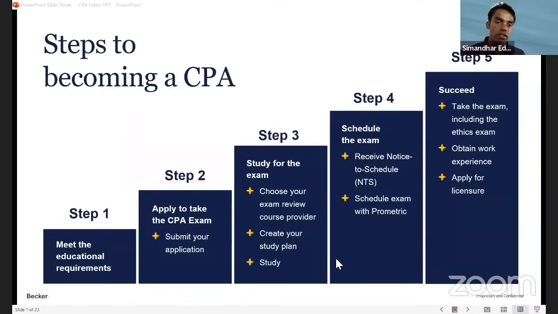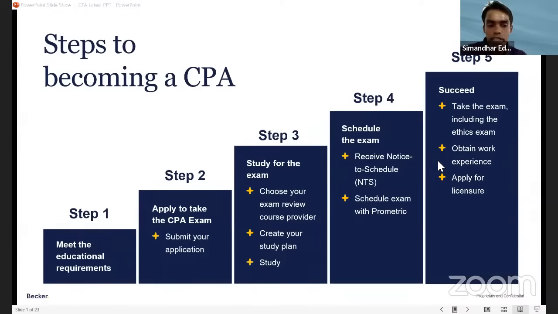Like we see in CPA, there are 4 sections. Like we have chartered accountants in India, the US chartered accountants are basically known as CPAs, certified public accountants, right? And there are different steps, step 1, step 2, step 3, step 4, and step 5. So I'll be navigating on each and every step today, before we talk about 2023 and 2024, what are the different steps of the CPA exam, right?